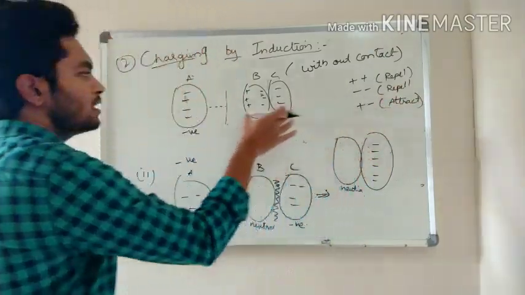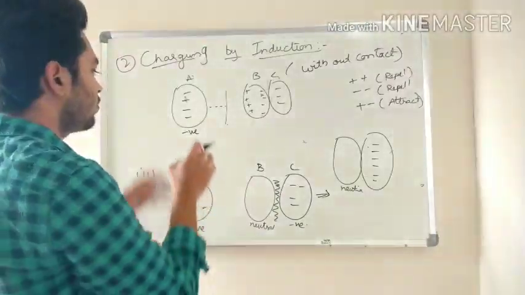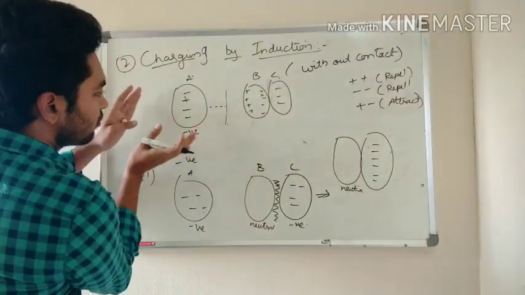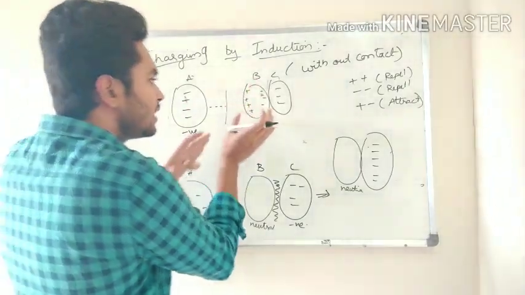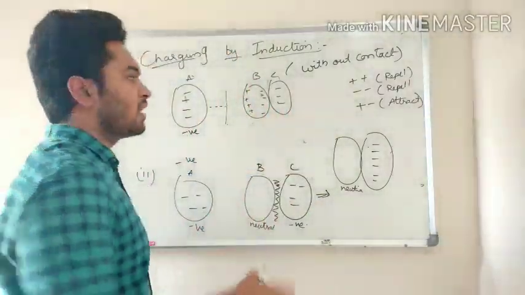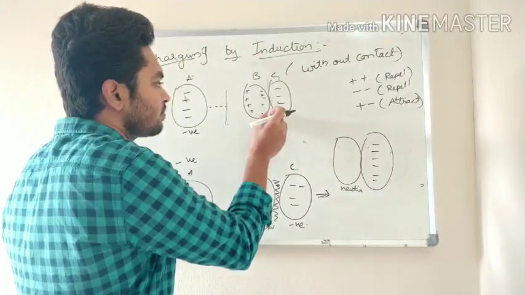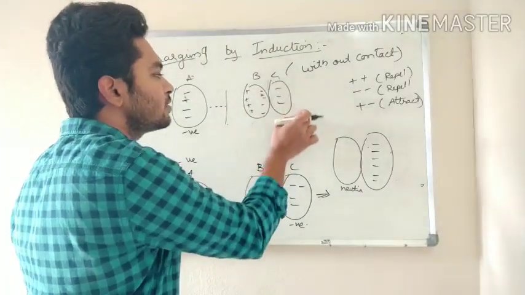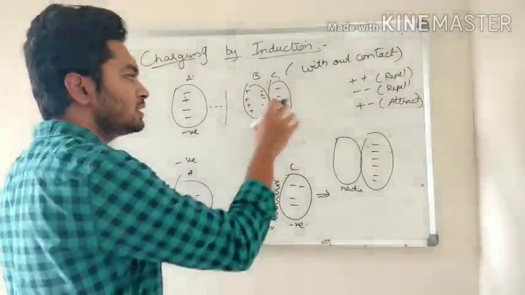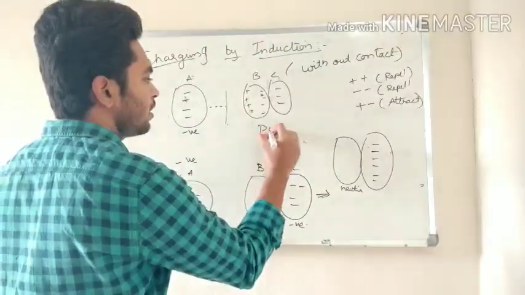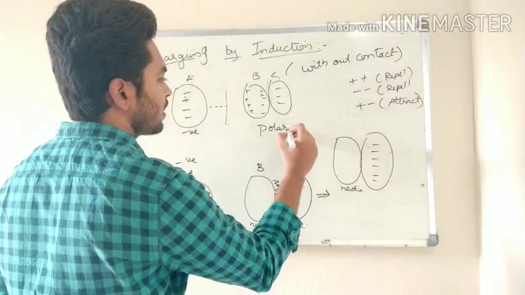This phenomenon is applied here. So what happens if you move this negatively charged body, the positive charges are present and the negative charges move away. These negatively charged particles transfer into this C body which is in contact. This process is called polarization.